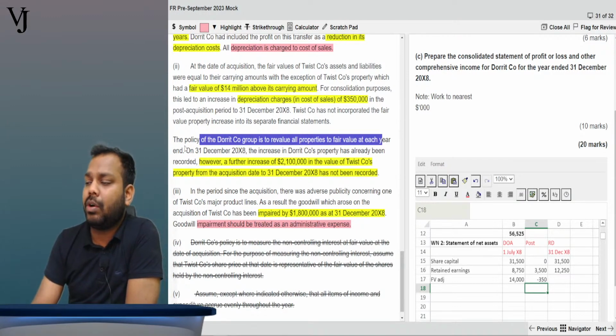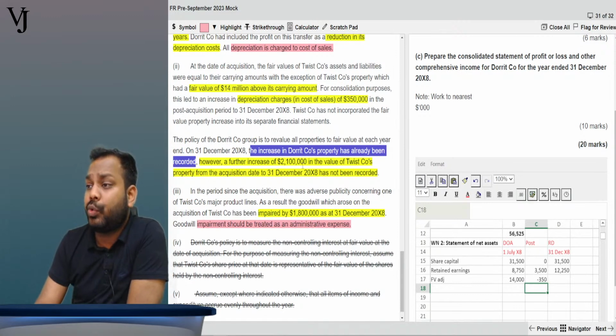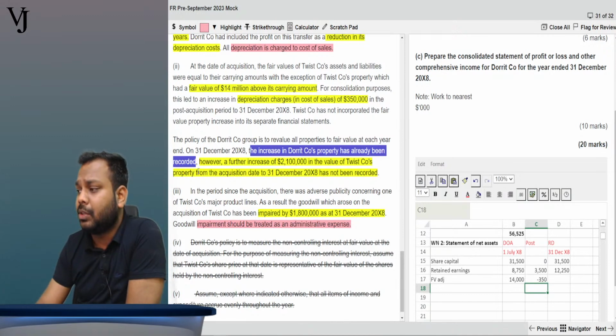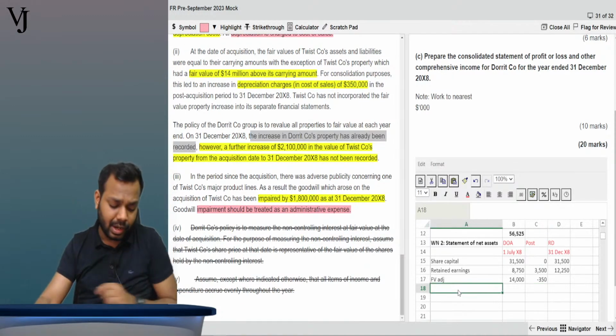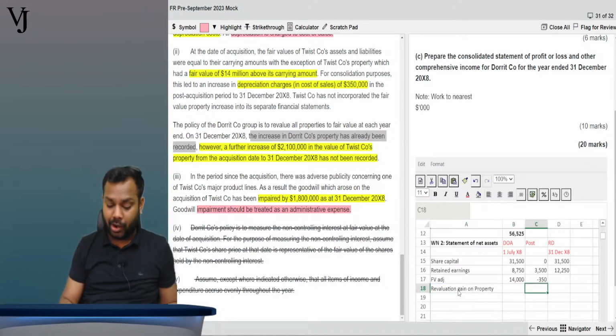So on 31st December 2008, the increase in the Dorrit company property has already been recorded. However, the increase in the 2.1 million value of the Twist company property from the acquisition till date has not been recorded. So we have to record this. It will increase the post acquisition profits of the Twist company. So we can record it here as a revaluation gain on property, equal to 2100.